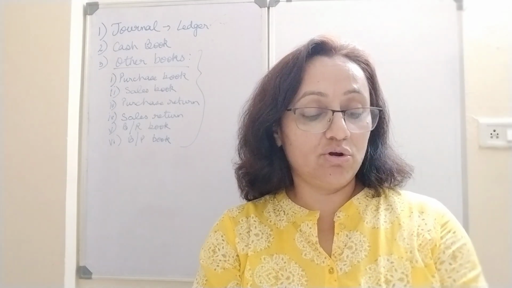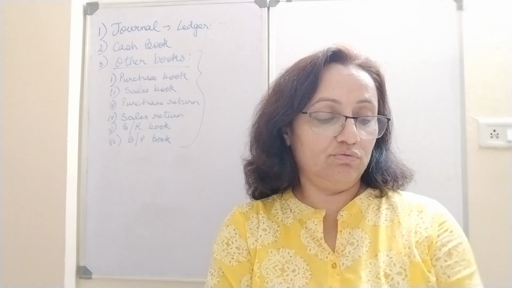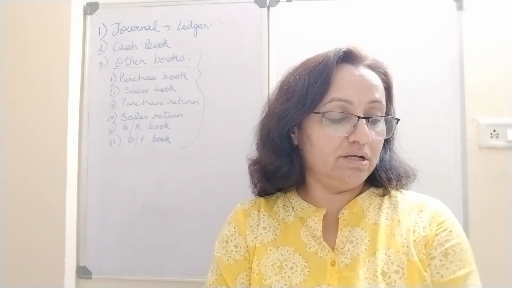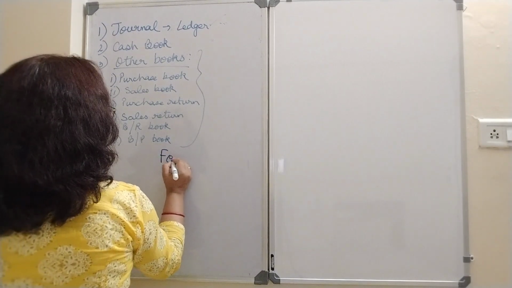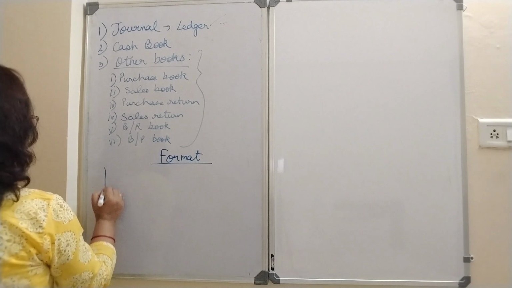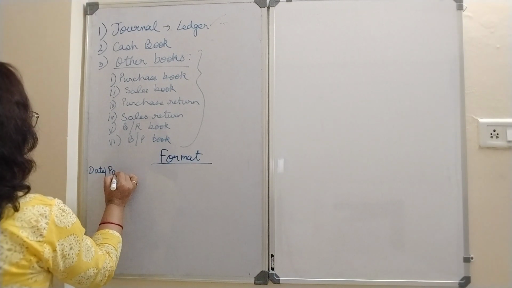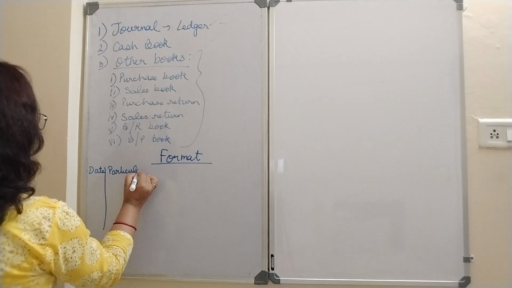Without wasting lots of time, I will first of all tell you the format of ledger account. Please learn this format, what format we follow. First of all, we have date, then we have particulars.